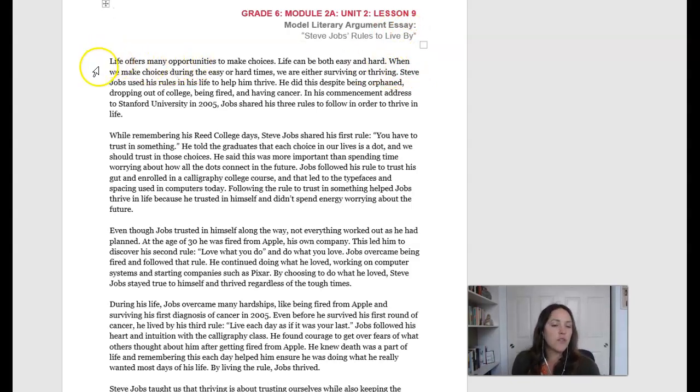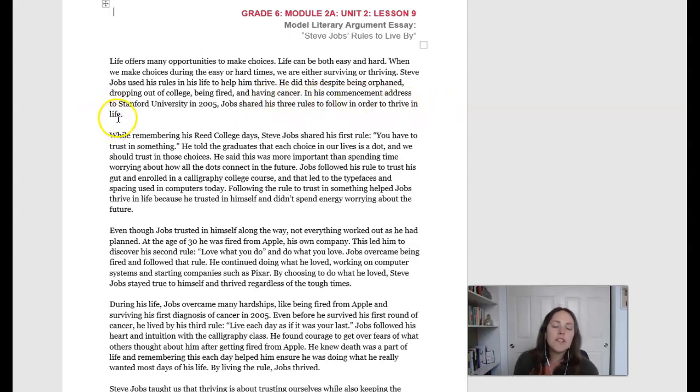All right, I'm going to read this first paragraph to you, and then please follow along. Life offers many opportunities to make choices. Life can be both easy and hard. When we make choices during the easy or hard times, we are either surviving or thriving. Steve Jobs used his rules in life to help him thrive. He did this despite being orphaned, dropping out of college, being fired, and having cancer. In his commencement address to Stanford University in 2005, Jobs shared his 3 rules in order to thrive in life.